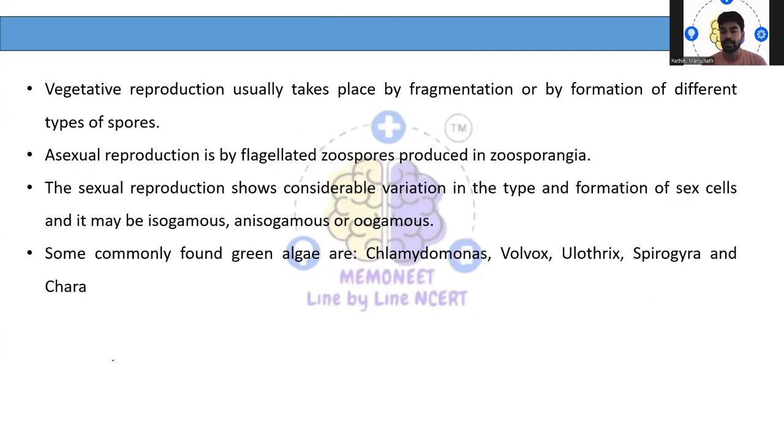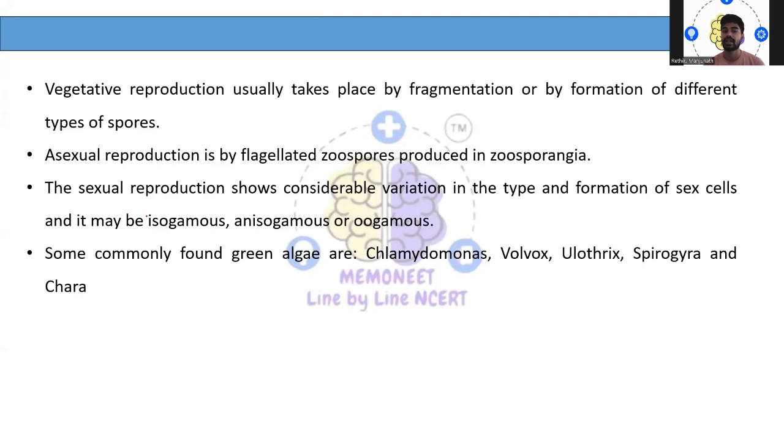Coming to reproduction, vegetative reproduction usually takes place by fragmentation or by the formation of different types of spores. Asexual reproduction is by flagellated zoospores produced in the zoosporangia. Then coming to sexual reproduction, it shows considerable variation in the type and formation of sexual cells, and it may be isogamous, anisogamous, or oogamous.